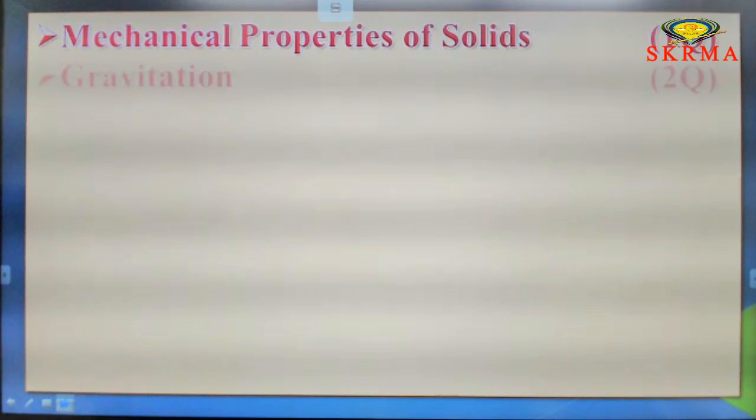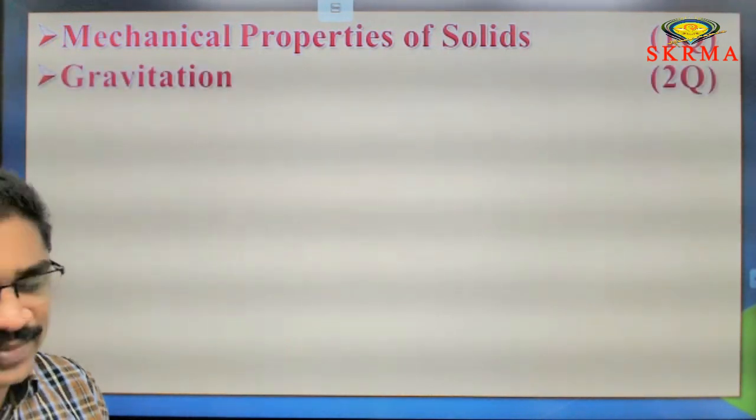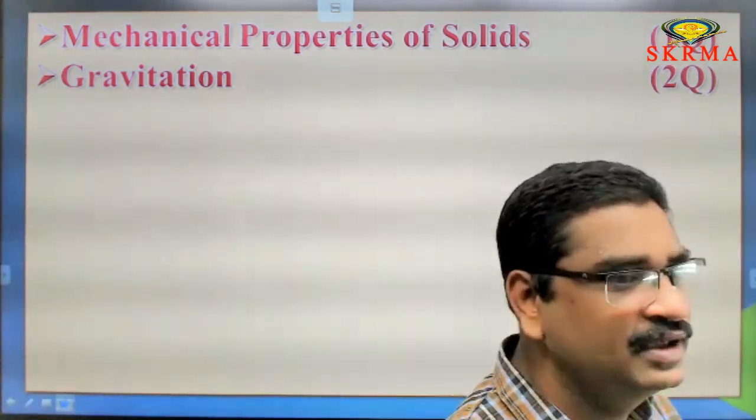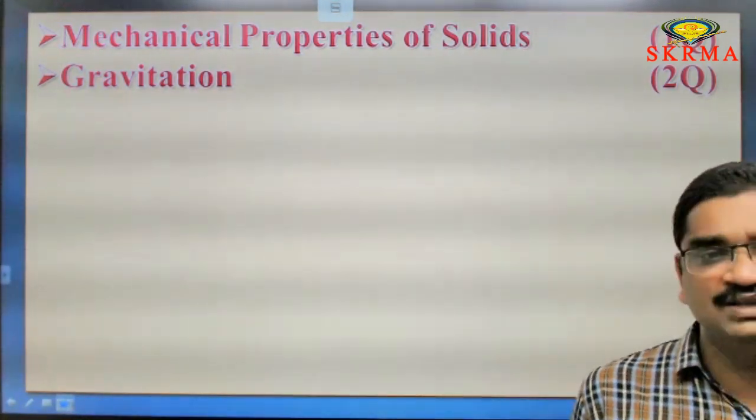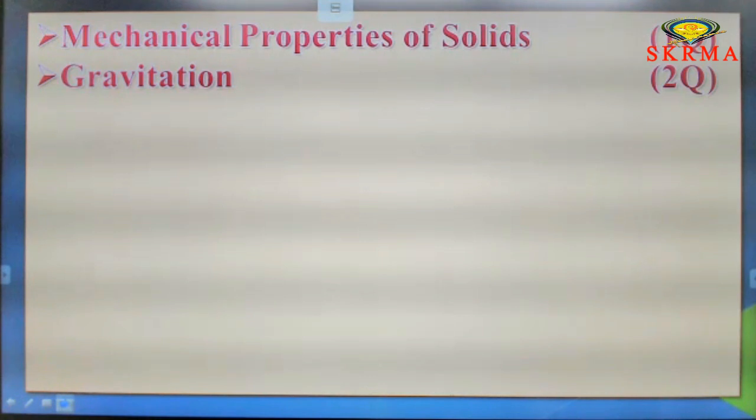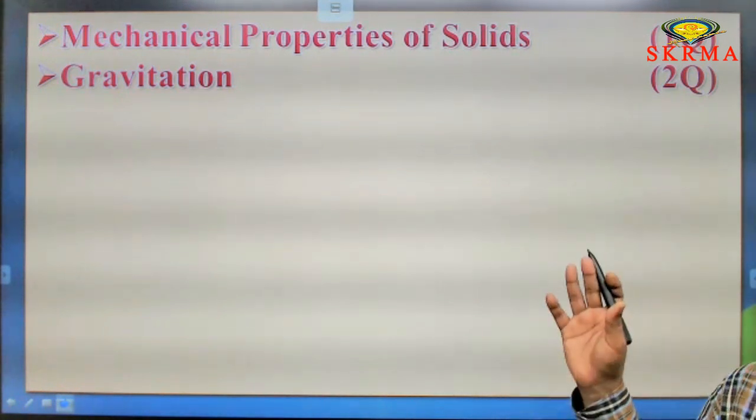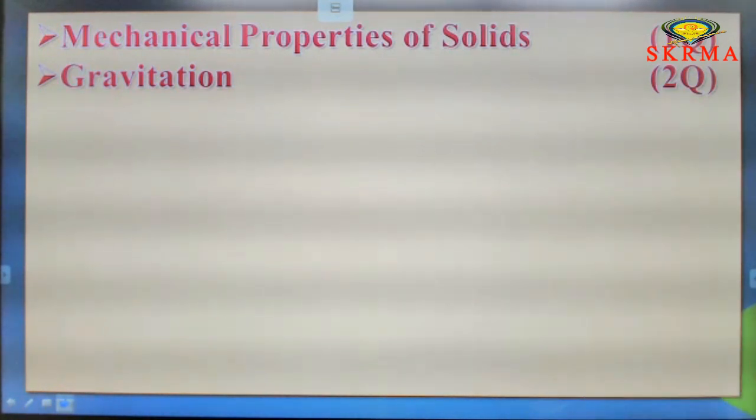Now, first chapter, first one: mechanical properties of solids. This is also purely numerical based. Numerical based means formula based only. If you know the formulas, then you can answer the questions from mechanical properties of solids easily. So how many questions are we getting? A minimum of 1 question.